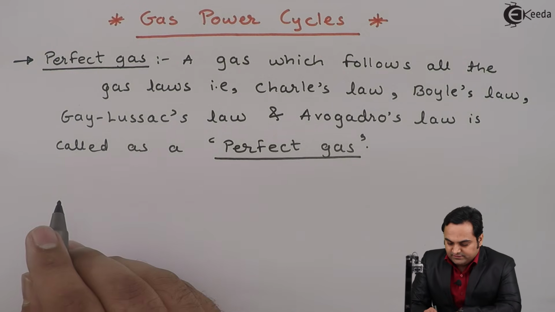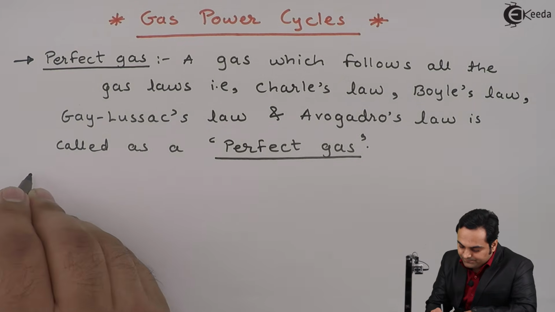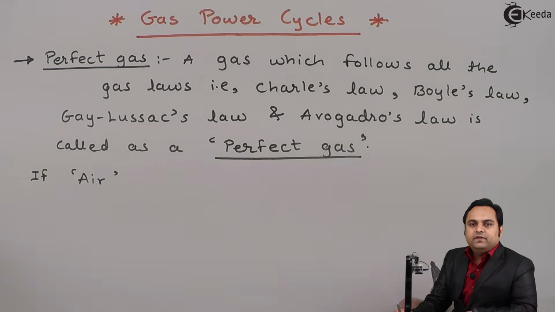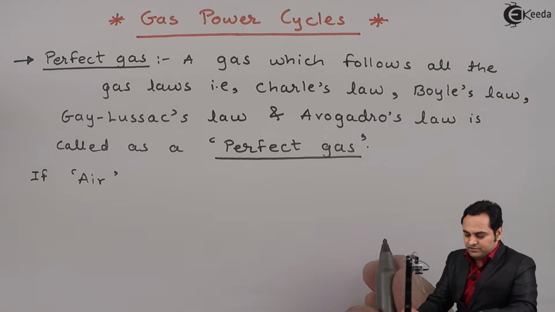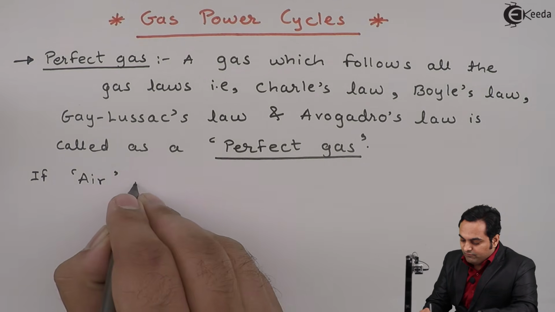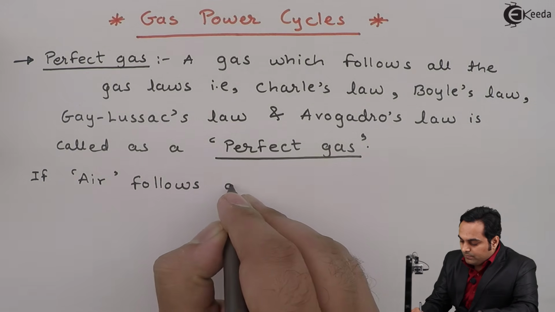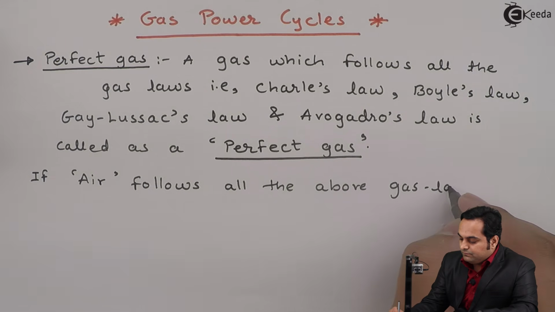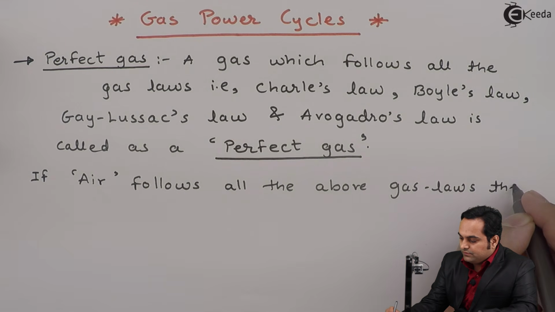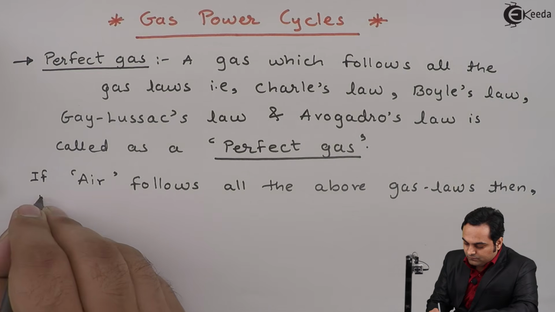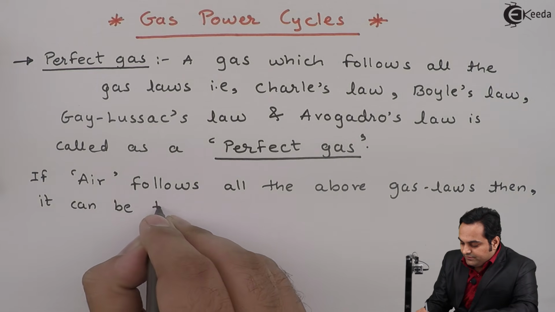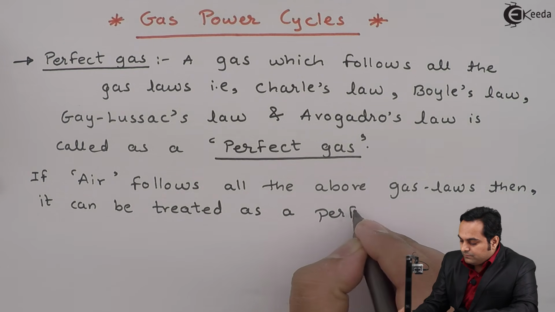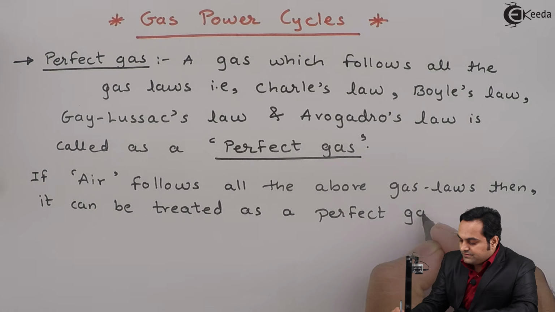Next, I can say that if, for example, the simple air which is there around us follows all the above gas laws, then it can be treated as a perfect gas.